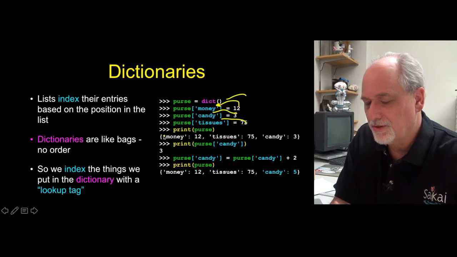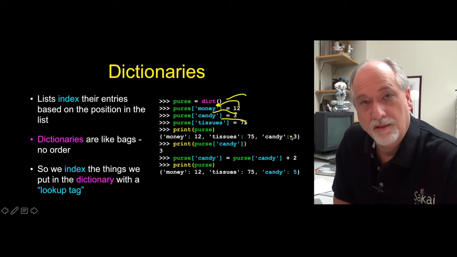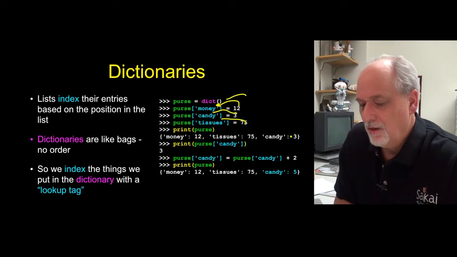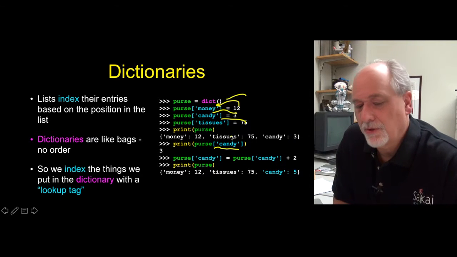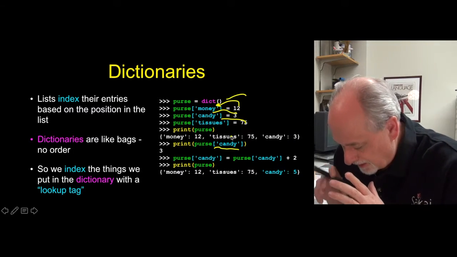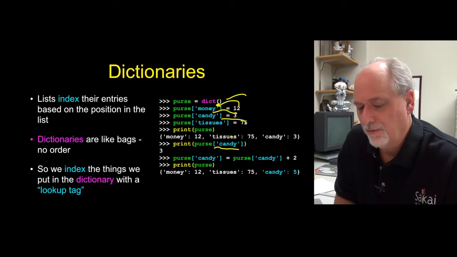If we say what's in there, you say, oh, there's 3 things in there. There is 12, 75, and 3, and stored under the keys money, tissues, and candy, respectively. We can ask, using the index operator, what is purse of candy? And that's like saying, hey, give me back candy, and out comes the number 3, which is that.